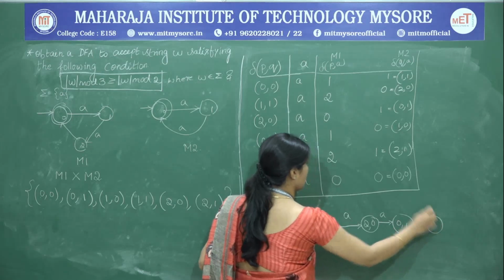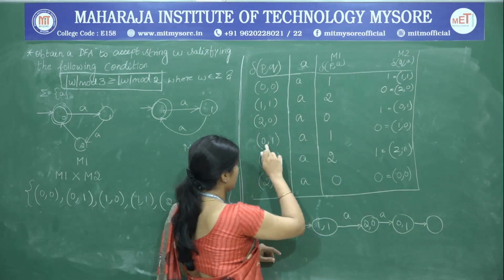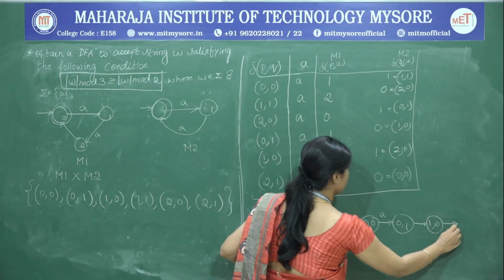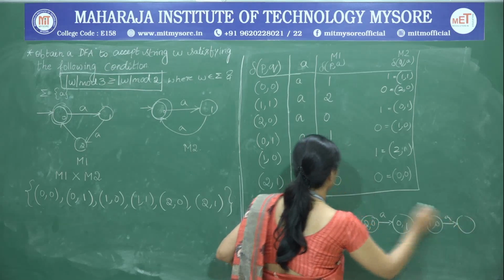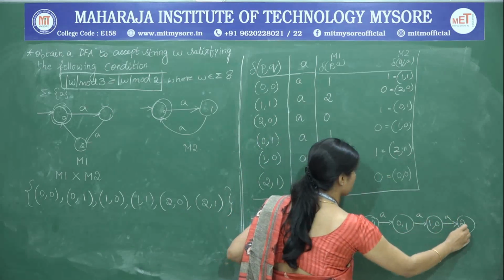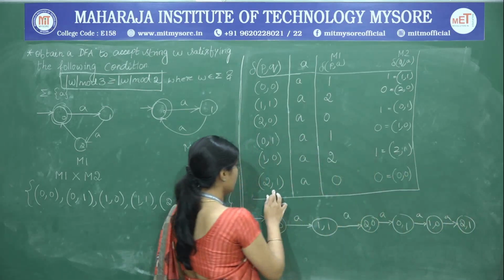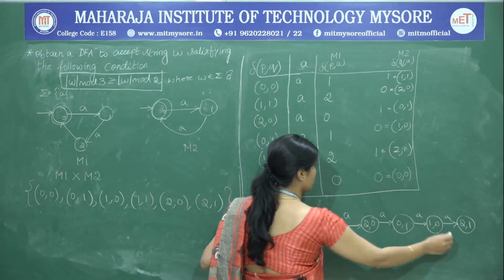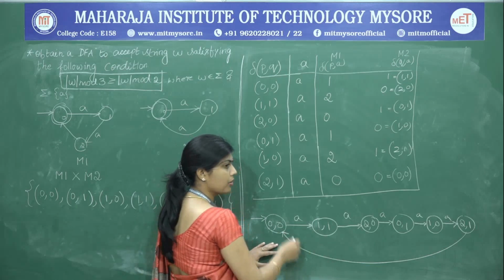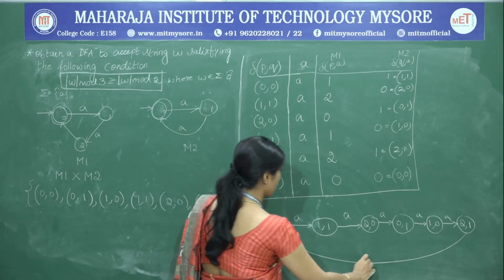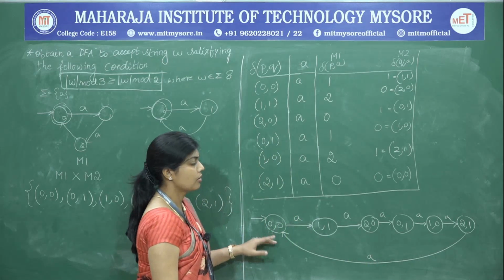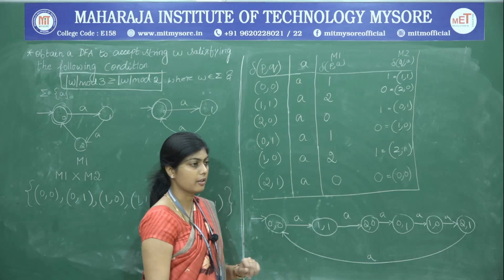Next, from 0, 1 we are going to 1, 0. On the same A, from 1, 0 we are going to 2, 1. From 2, 1 we are going to 0, 0. So, from 2, 1 we already have 0, 0, so put a transition to 0, 0. Here on A we are reaching 0, 0. So, this is the end of the transition diagram.